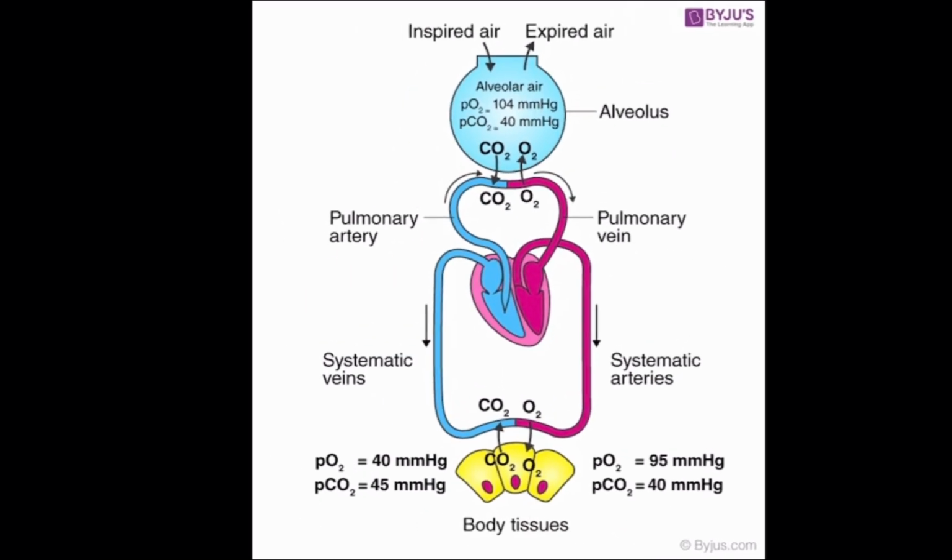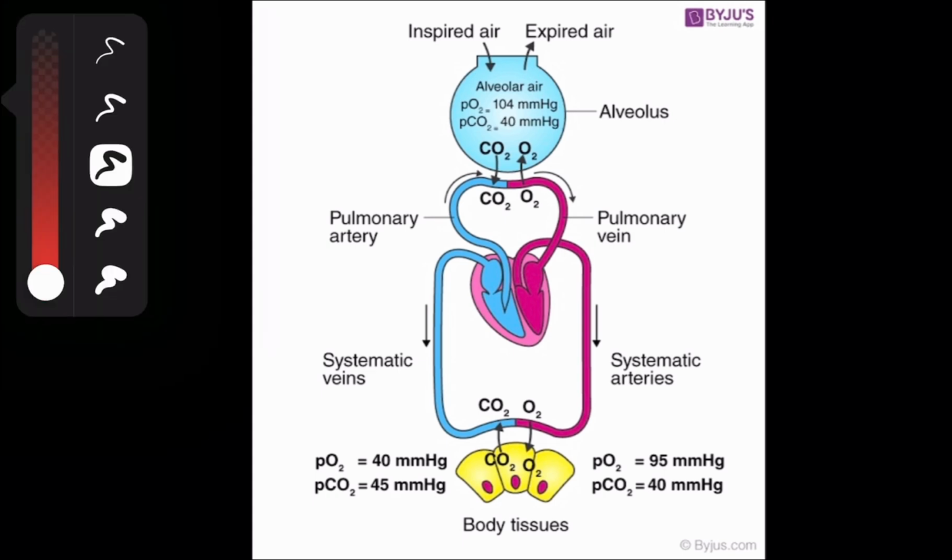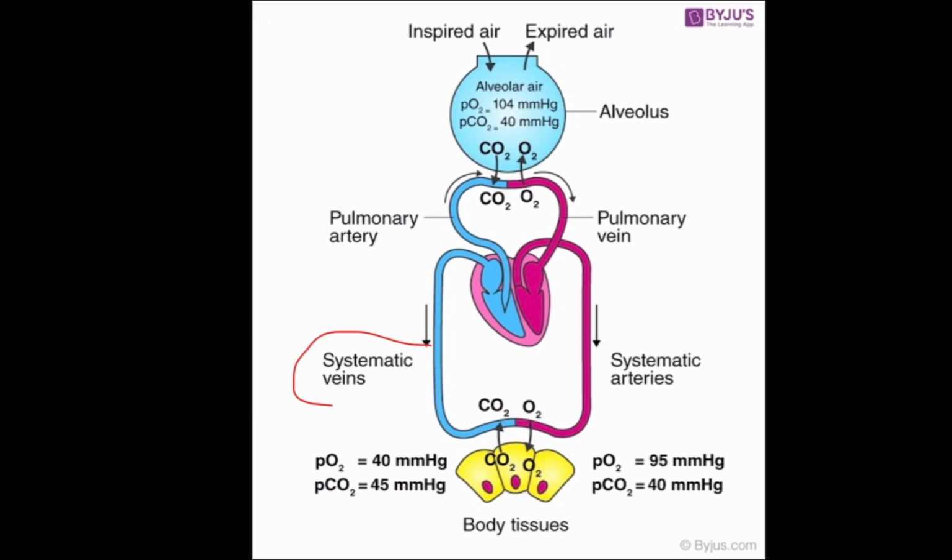Now as we can see here, the blue color is the systemic vein. This is the systemic vein, and in the pink color we have the systemic arteries. So in systemic arteries you see that the PO2 is 95 and PCO2 is 40, and in the alveolus the